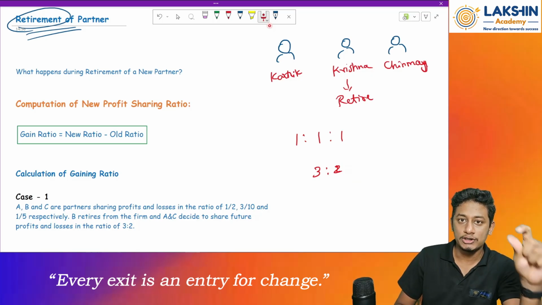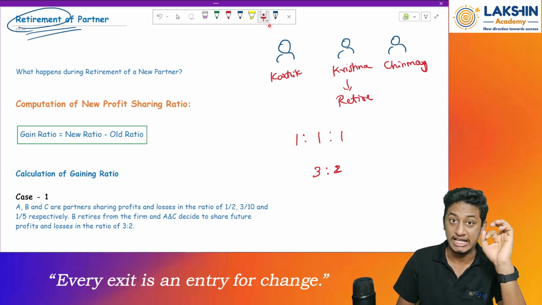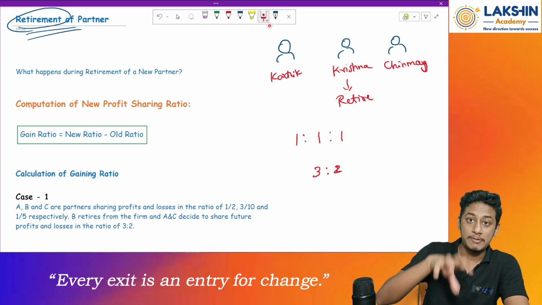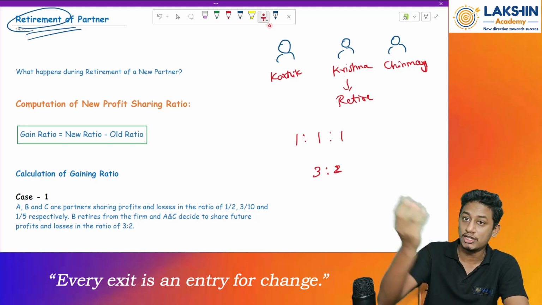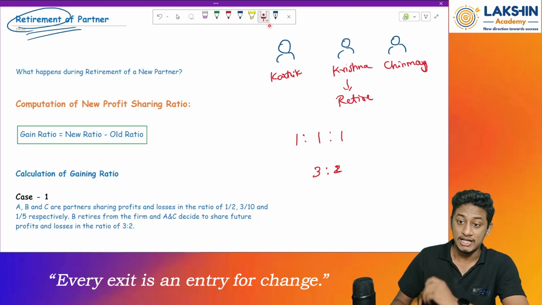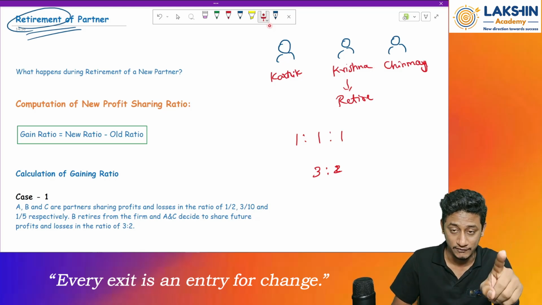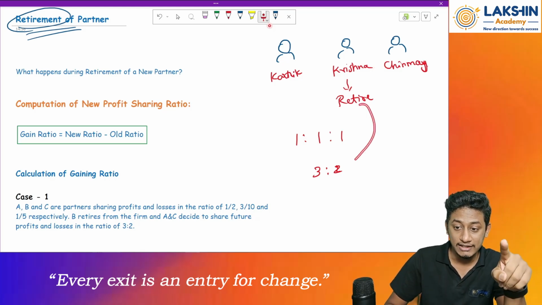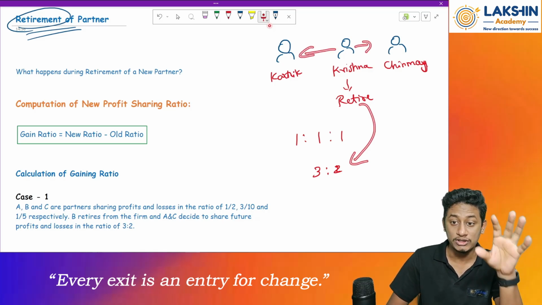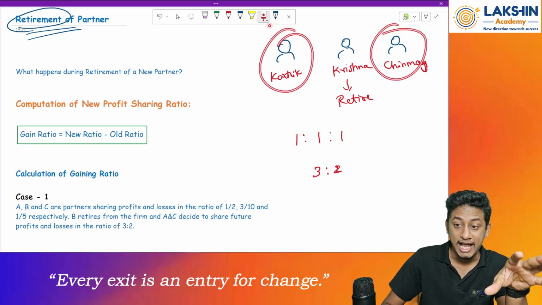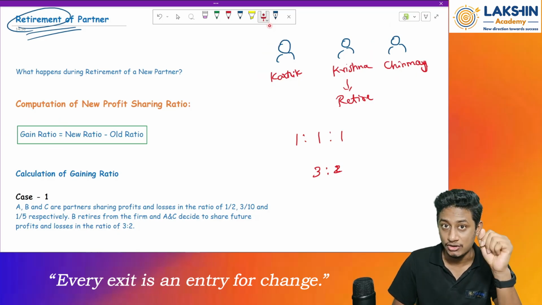Now, how do you compute the gain ratio? In this chapter, we call it gain ratio. In the old chapter, it was called sacrifice ratio, because the existing partners were sacrificing some portion of their profit sharing to the new partner. But in this case, since Krishna is retiring from the firm, he will give some portion to Karthik and some portion to Chinmay. Whatever they gain will be called my gain ratio. Now, what is the formula for this?